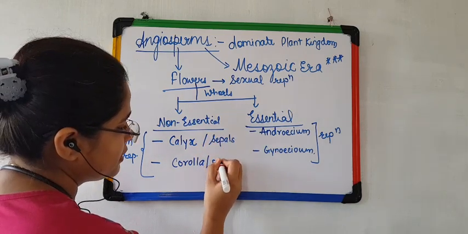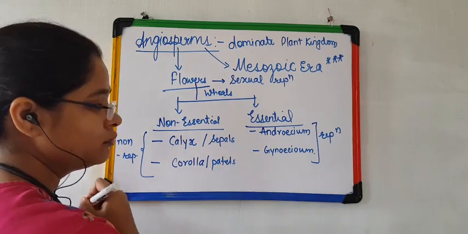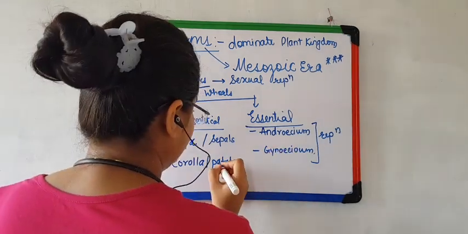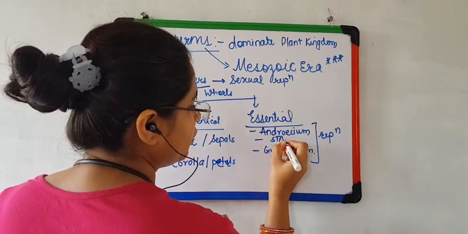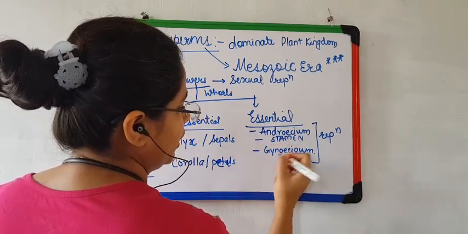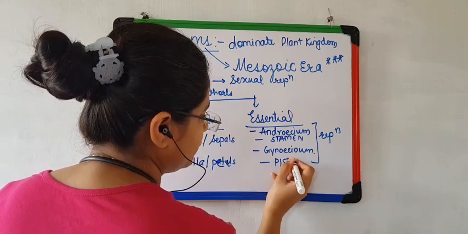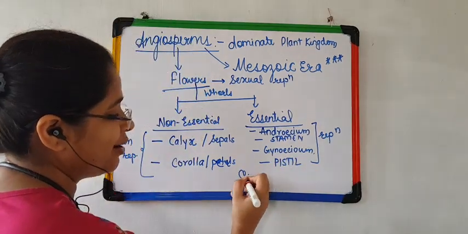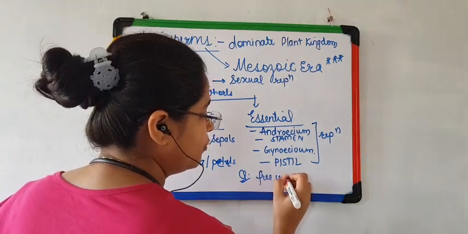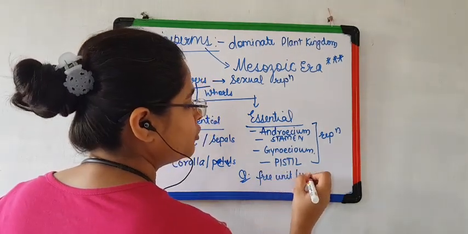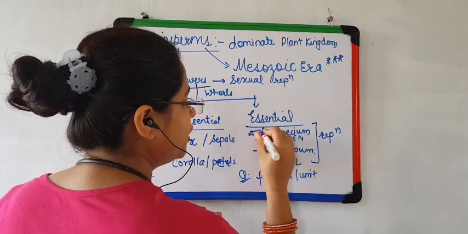Corolla means petals. Am I right? Right? Androecium, stamen. And gynoecium, pistil.